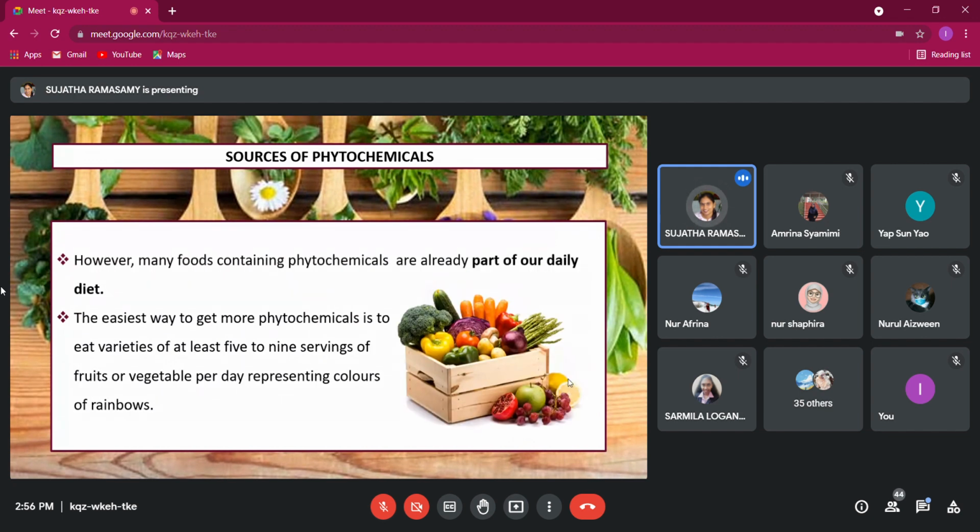Okay, and again, your foods are a part of our daily diet, which already a good source of your phytochemical, and you can get easily from all these vegetables. You can see here, one of the important phytochemicals present here is anthocyanin, the color, which gives you all the good antioxidant effect. Okay, tak perlu supplement dah.